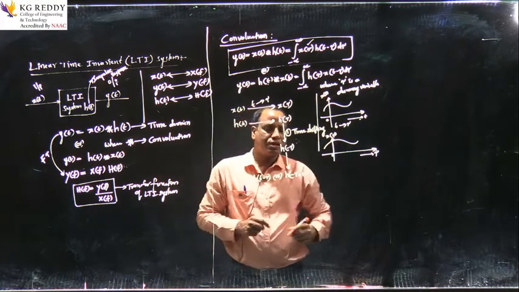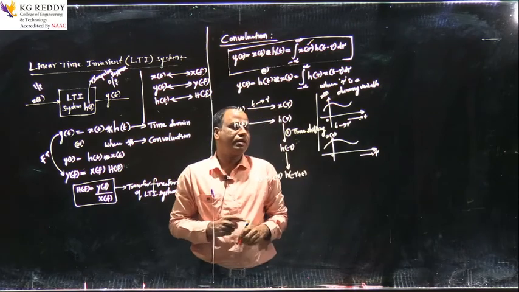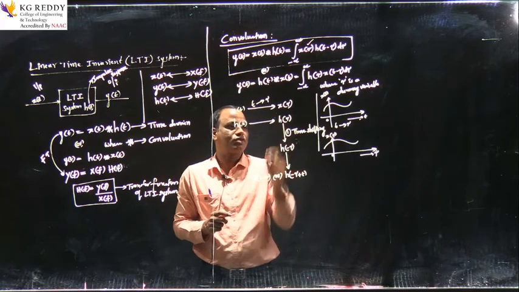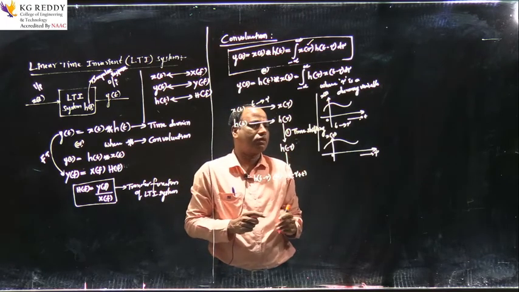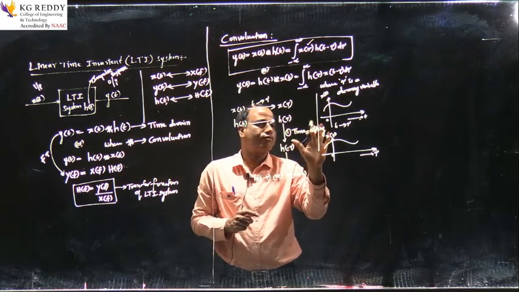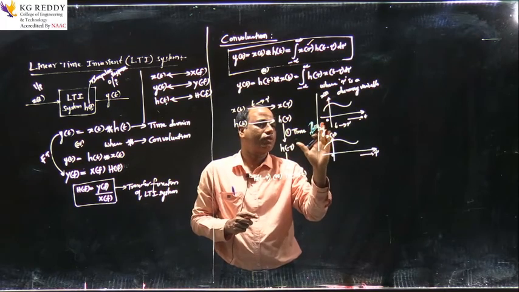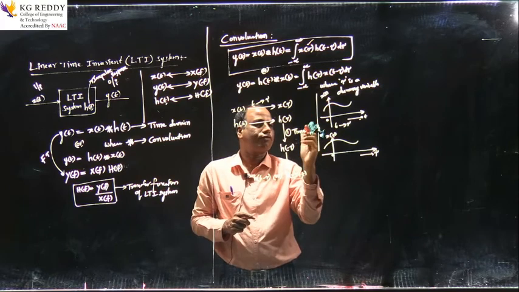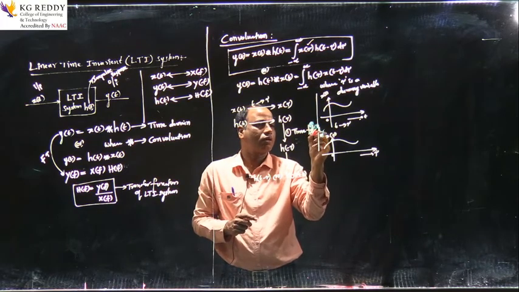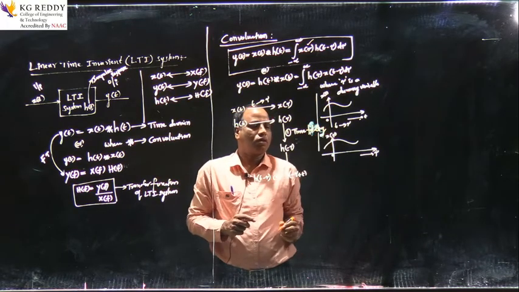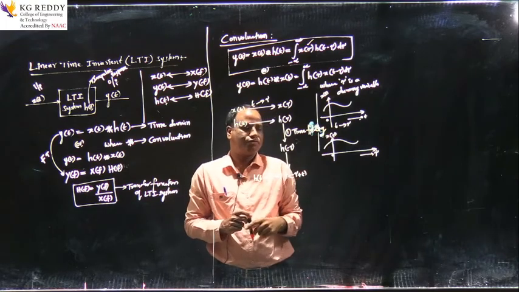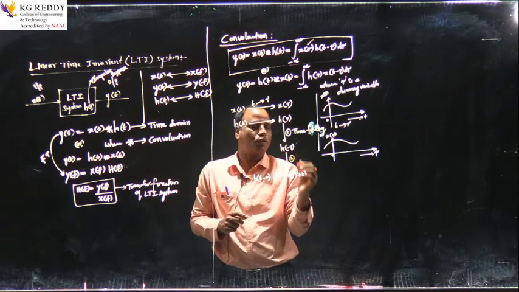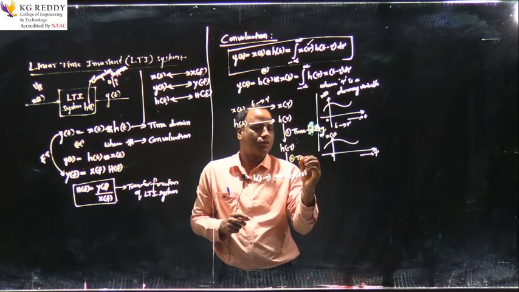Now, what operation do you expect for this? Similarly, the way we tried to understand, to get h of minus tau from h of tau, I require time folding. So this is the time folding operation. Now to get h of t minus tau from h of minus tau, the time shifting operation is required.